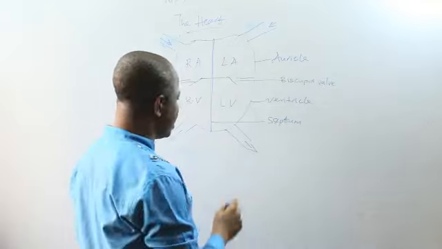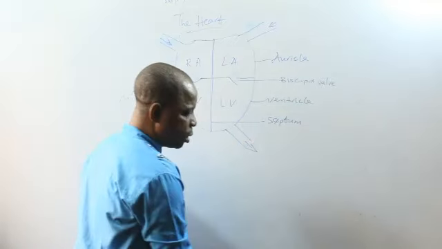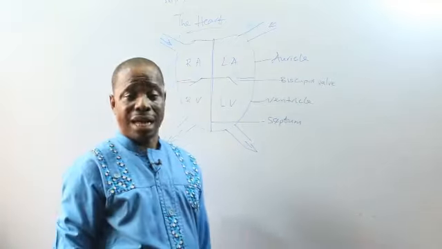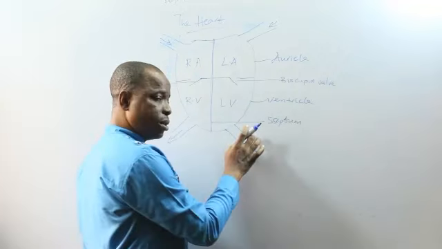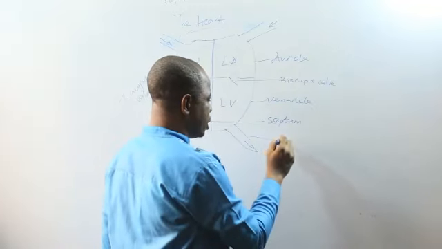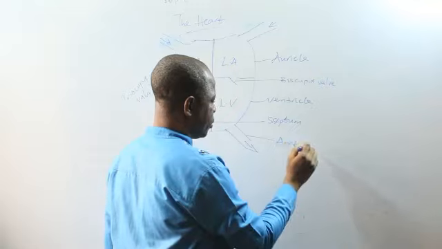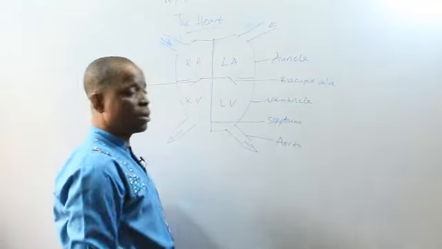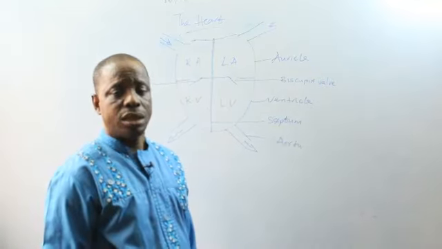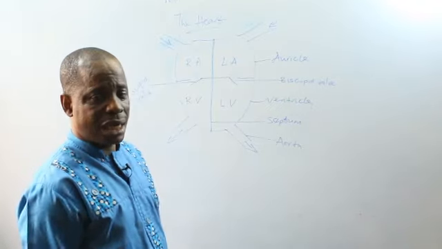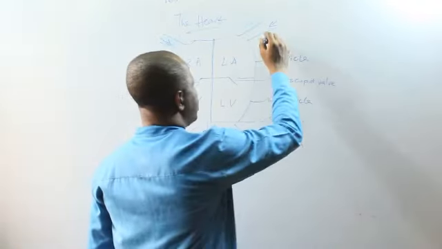Now, I've told you that the blood vessel that takes blood out of the heart is called the artery. And this is the main artery. This one is called the aorta. It's the largest artery. The blood vessel that returns blood to the heart is called a vein. And the largest vein is the vena cava. This is the vena cava.